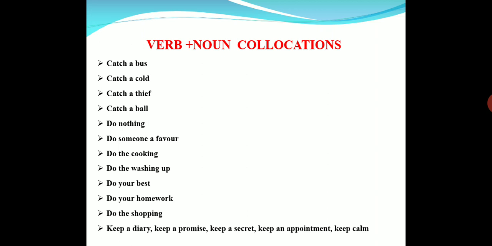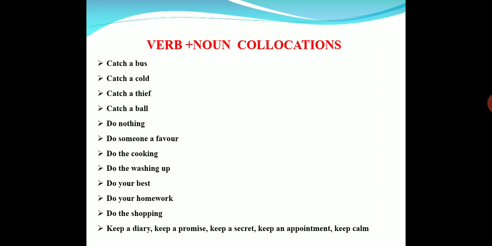One should keep any promise that they made. And keep a secret. Generally it is not done. People can't keep secrets. That's why they become open secrets, because everybody says don't tell this to others, and everybody knows it but says that it is a secret. They are called open secrets.